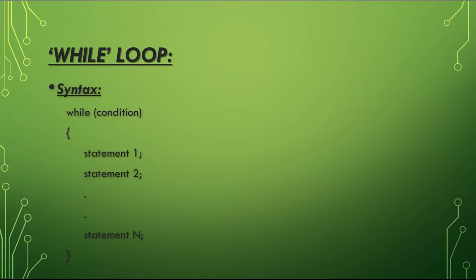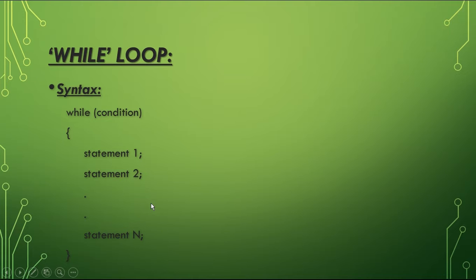Now coming to our first loop, the while loop. What is a while loop? A while loop is the simplest loop of the C++ language. This loop executes one or more statements while the given condition remains true. It is useful when the number of iterations is not known in advance. Here is the syntax of the while loop.